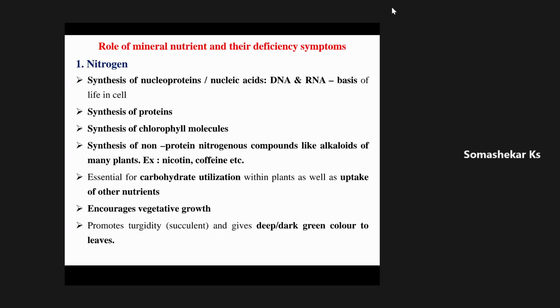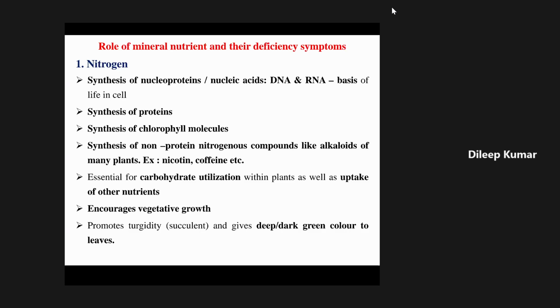any other answers? If you apply more nitrogen to the pulse crop, what will happen? What will happen to the pulse crops? It affects phosphorus, sir. Yenappa?